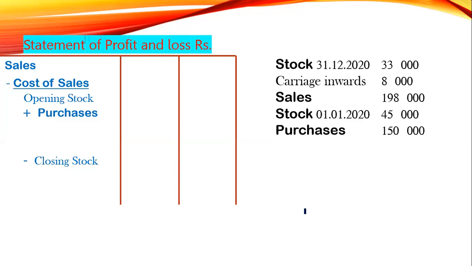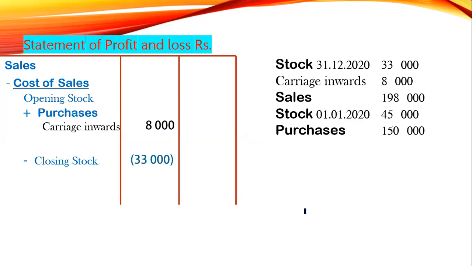Sales. Do we write the sales first? No. We write it the way it is given to you. Stocks on 31st December 2020, the closing stock is 33. So we write the closing stock 33 first. Carriage inwards is given. It will be added to purchase, so we are not writing purchase yet. No hurry. Just write it the way it is given to you. You will save a lot of time.